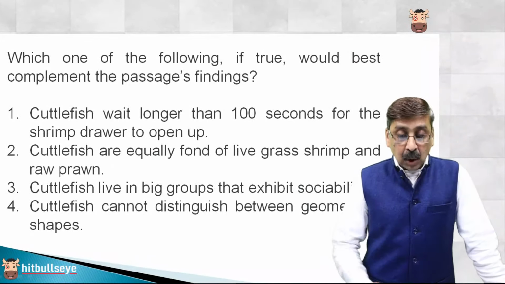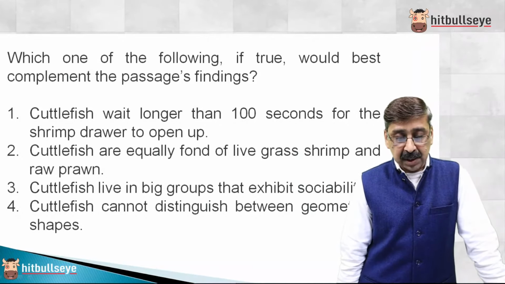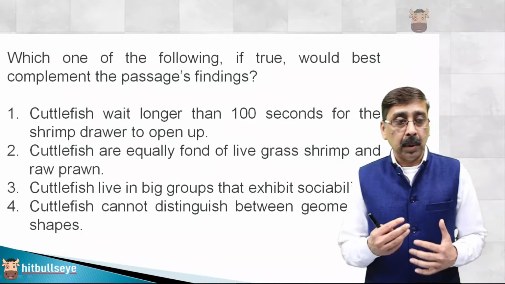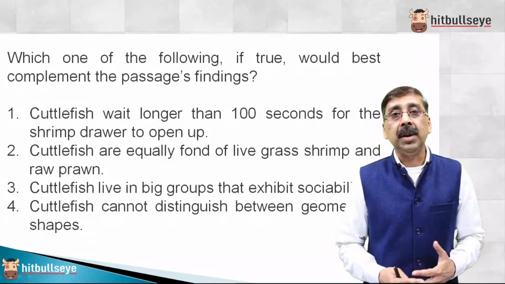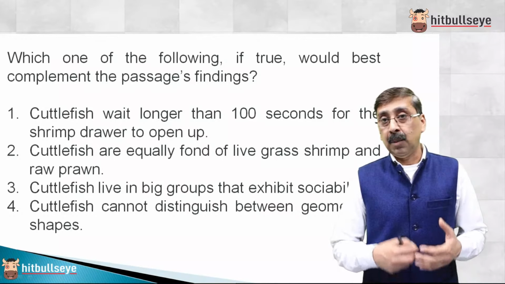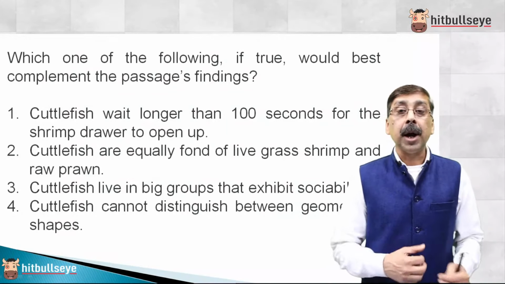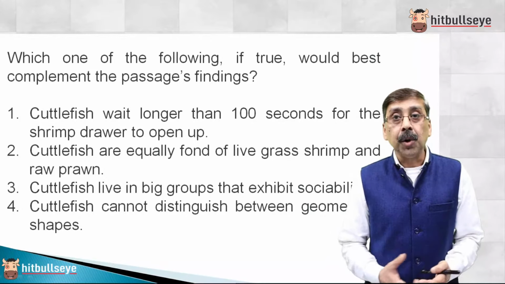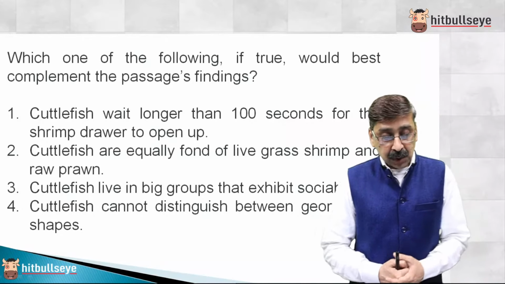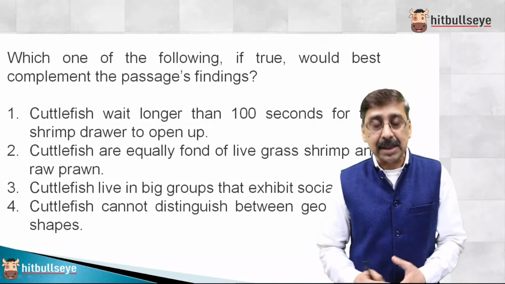So guys, this is called a critical reasoning based question. Which of the following, if true, would best complement the passage? Now this is finding in the passage. It was exactly counter to what we generally see in human beings, that human beings are very sociable in nature and we show self-control and higher cognitive abilities. But cuttlefish, in spite of being solitary, showed this ability to have self-control. So in order to complement, pick up the option which will complete this finding.